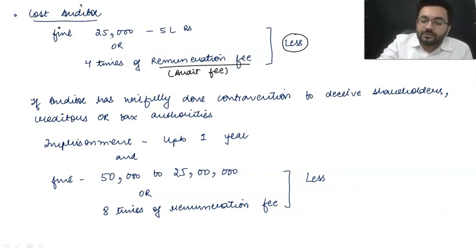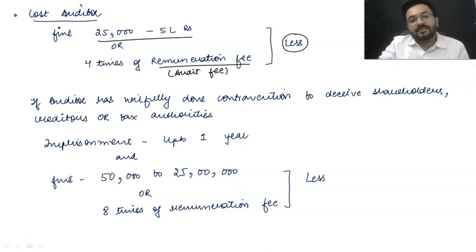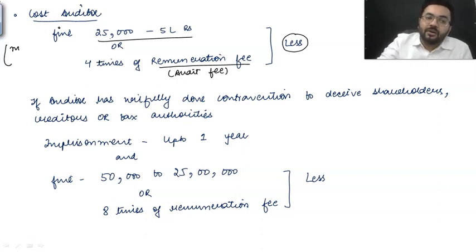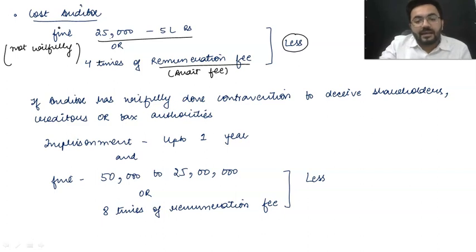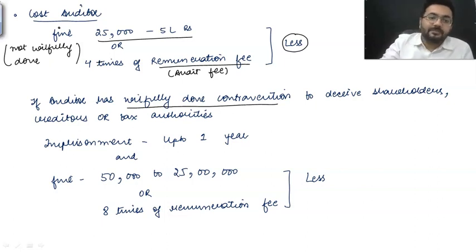What is going to be between 25,000 and 5 lakh rupees will be decided by the government itself. This fine is applicable when there was no such intention, not willfully done. Willfully means he knew that it is a contravention. He didn't know about these kinds of provisions, and it was done by mistake, not willfully. But if he is a very smart person, and he has willfully done the contravention of these things, and that has been done to deceive, to do any kind of fraud.